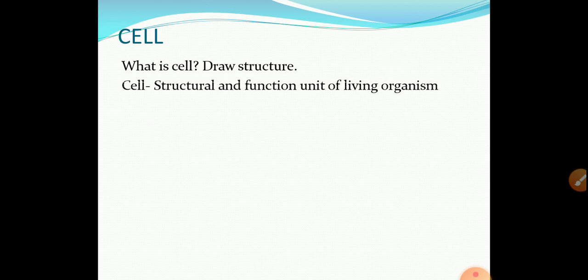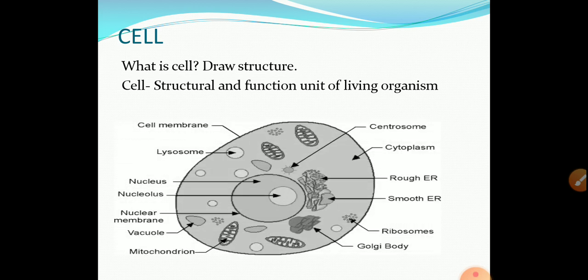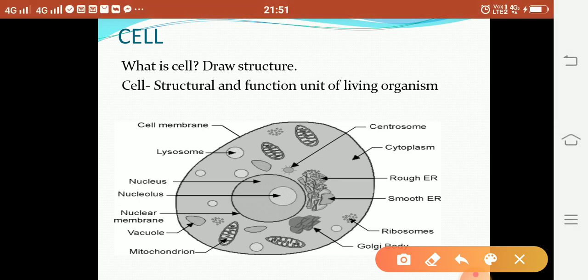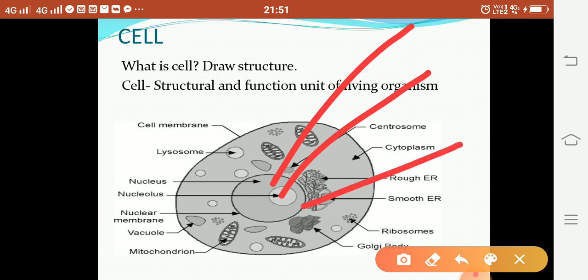Then the next topic, cell. Cell is the structural and functional unit of living organism. Many times the question is asked to draw a diagram of a cell. When drawing the diagram, you should remember the cell consists of a nucleus with a nuclear membrane, then cytoplasm and cell membrane.